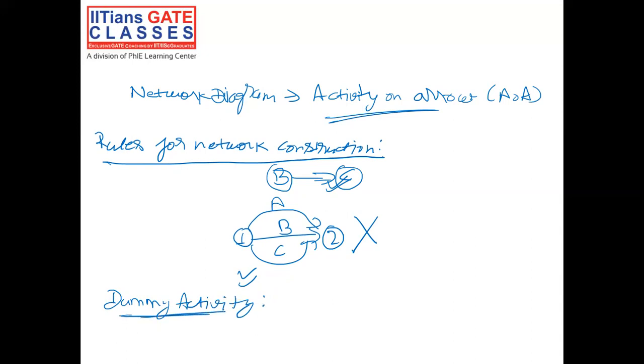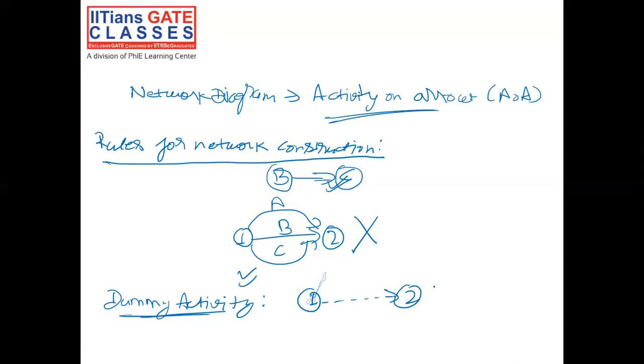Now, what is this dummy activity? So this is an activity which is used to show the logic or dependency or relationship of one activity over the other. But keep in mind that it does not consume any time or resources for its completion, and it is called a dummy activity, and it is represented as a dotted line.